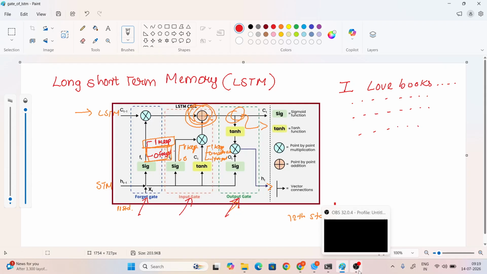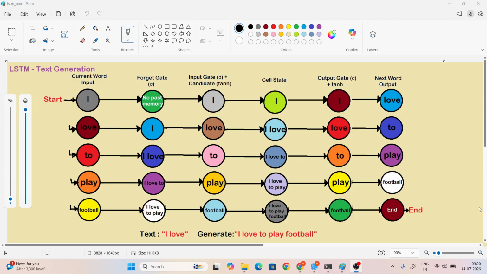diagram. Just take a snap. See here, this is the best example for LSTM text generation. Normally we give ChatGPT text such as "I love", and it automatically generates the rest. It depends on your willingness, so it depends: I love to play football.